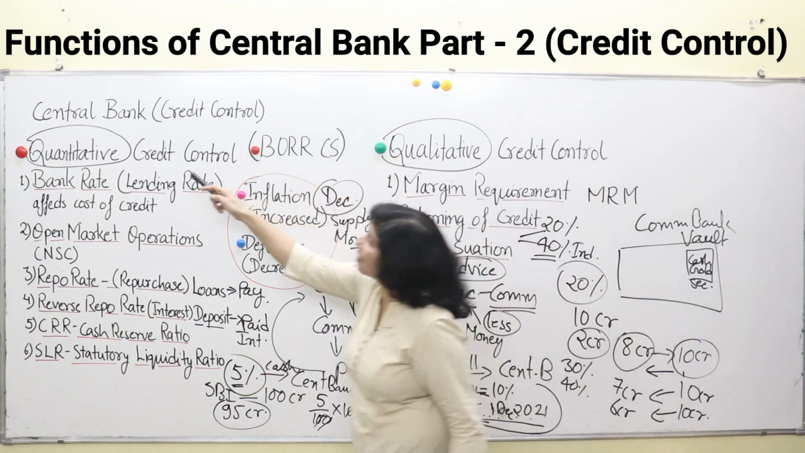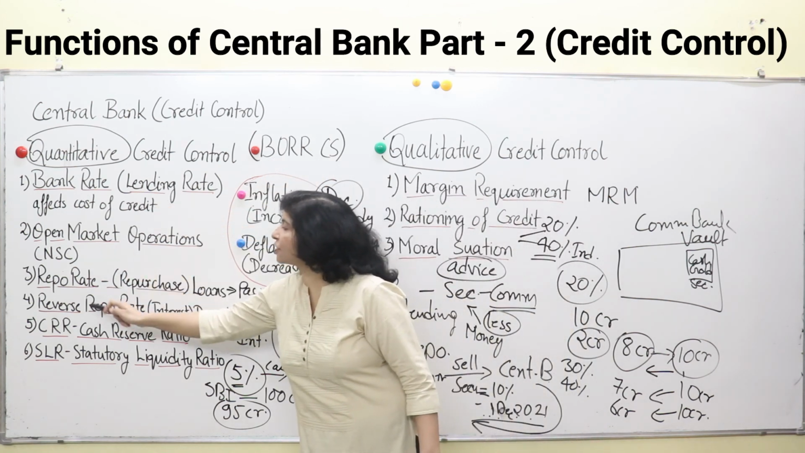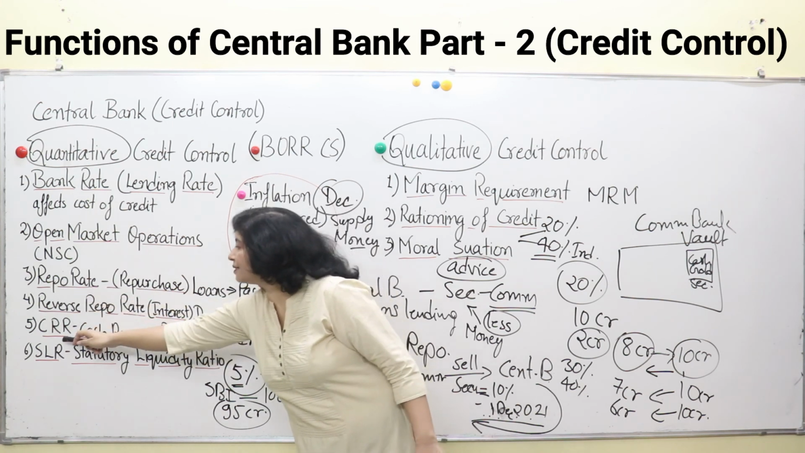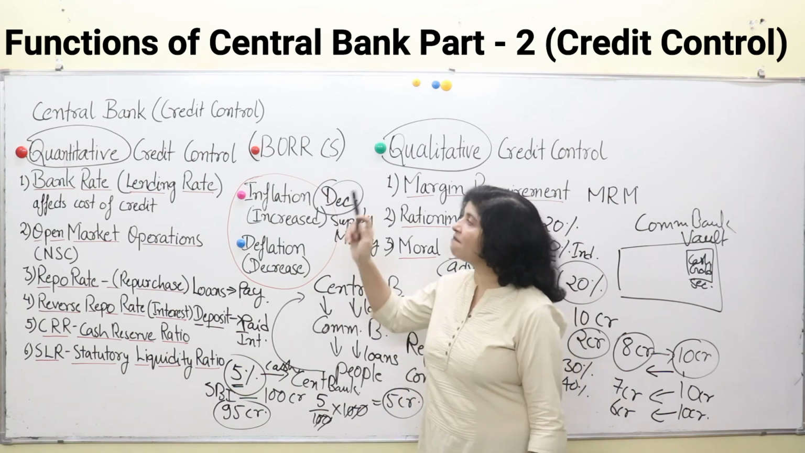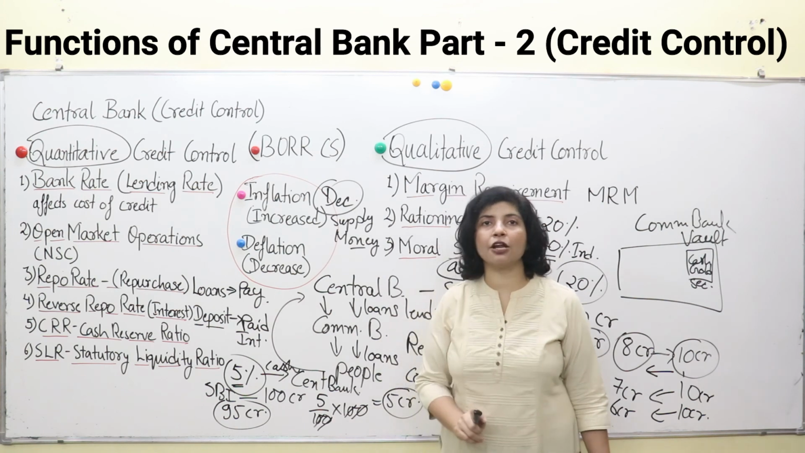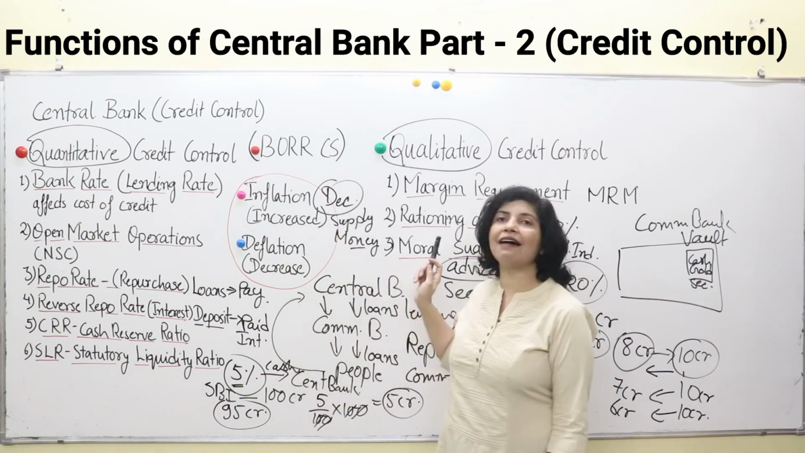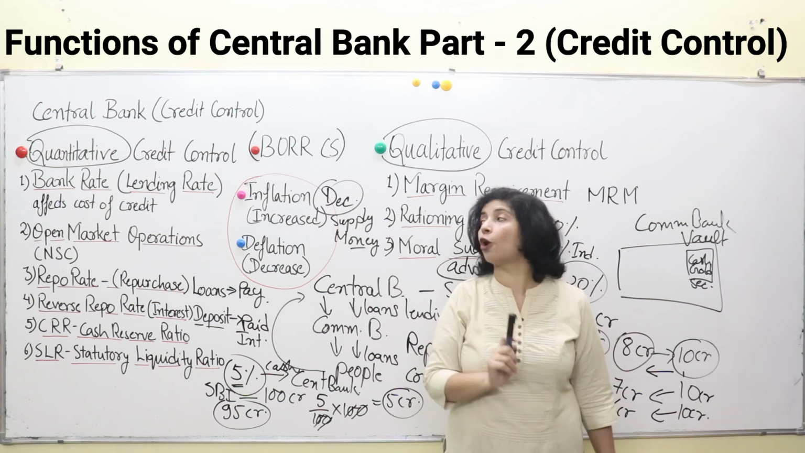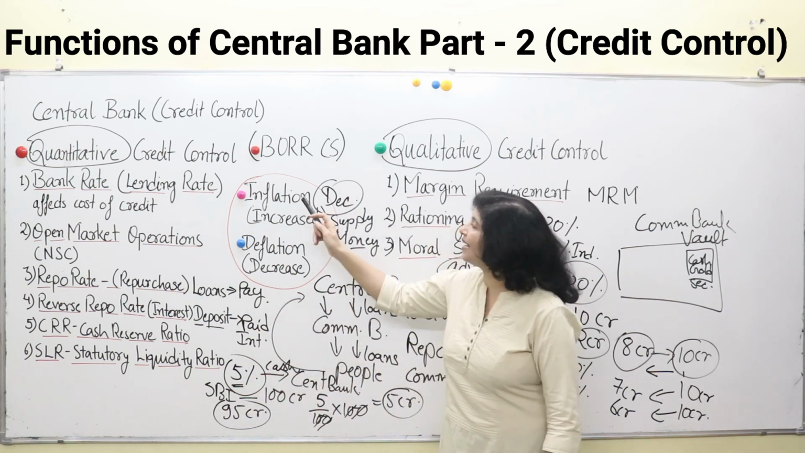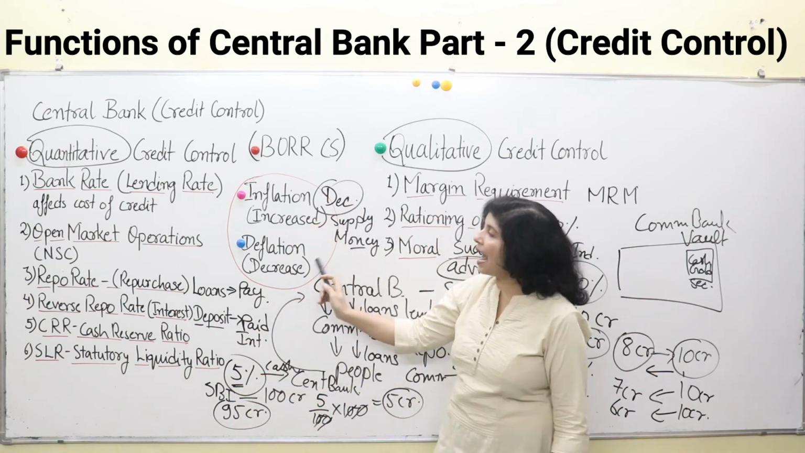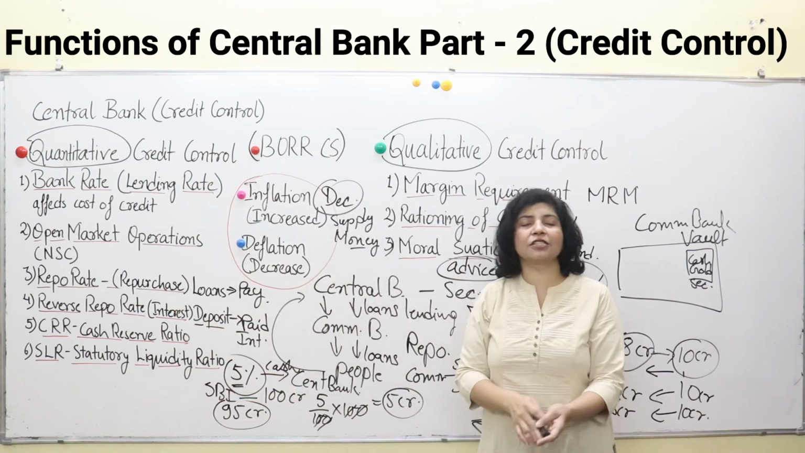So these quantitative measures, BORRCS: bank rate, open market operations, repo rate, reverse repo rate, CRR, SLR are the measures which directly impact the credit or supply of money in the economy, and qualitative measures cast an indirect impact basically, but both have important roles to play in credit supply. During the time of inflation, all these measures are increased to decrease the supply of money, and during the time of deflation, all these measures or percentages are decreased.